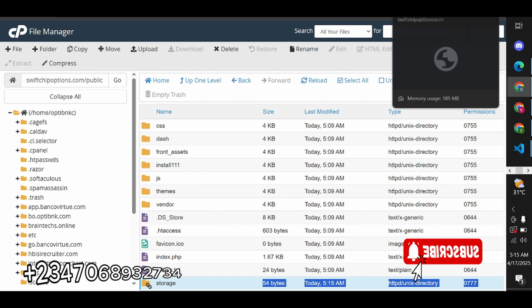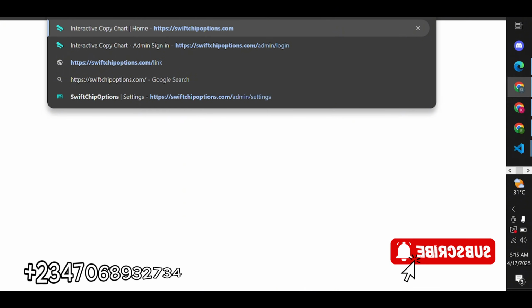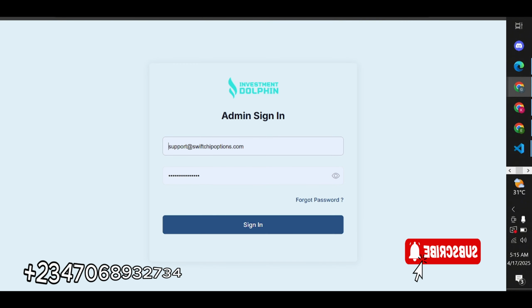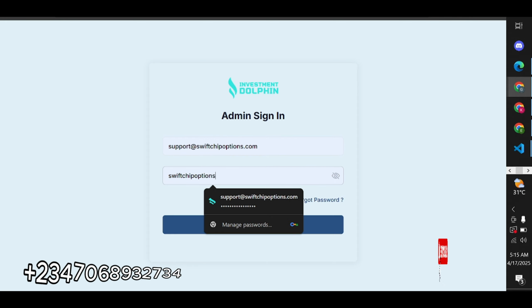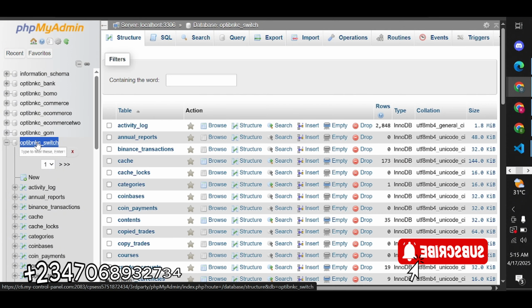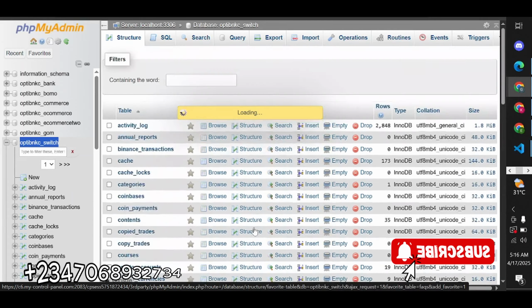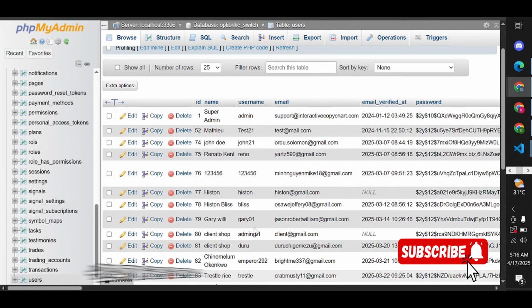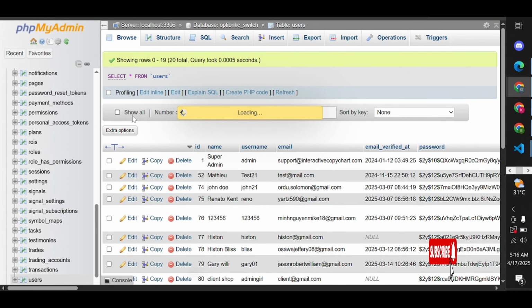So next for us to do now is to go to admin. Once you go to admin, we don't actually know our admin password, right? So all we need to do is go back to our phpMyAdmin, click here, go to user, then I'll edit this particular user.